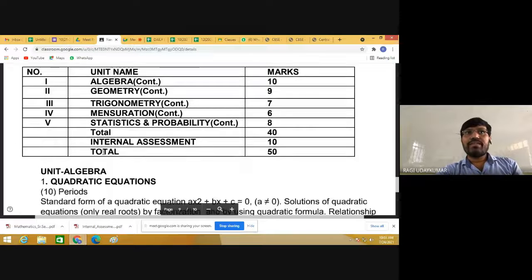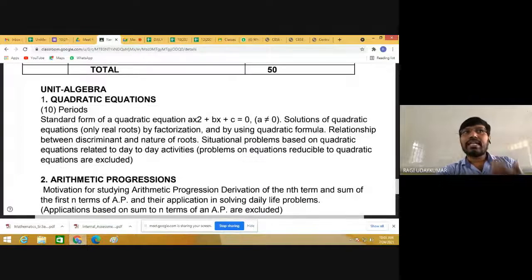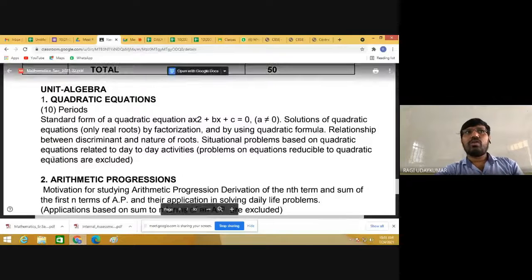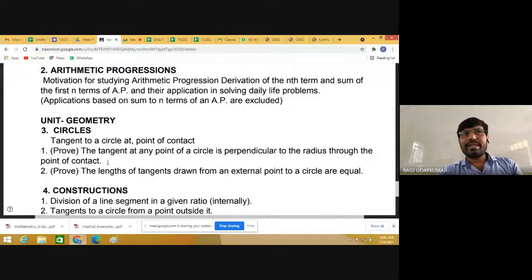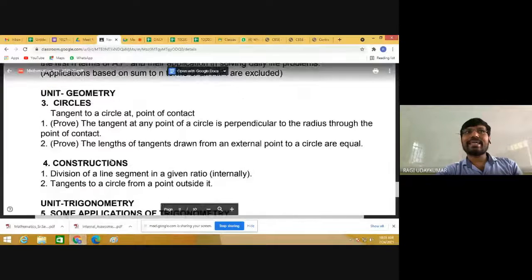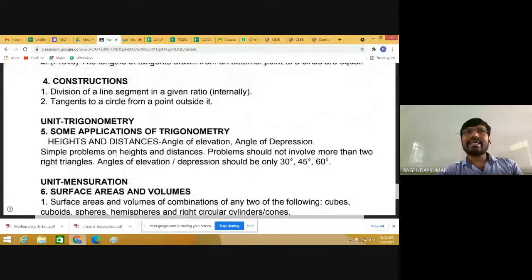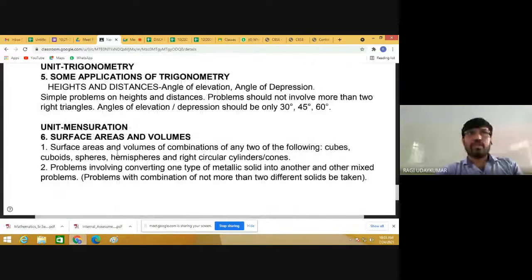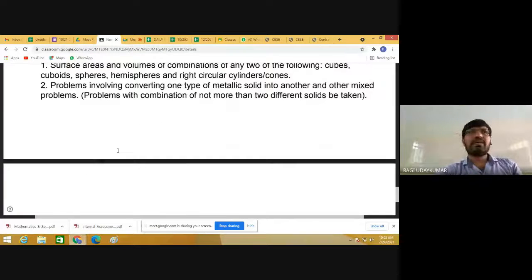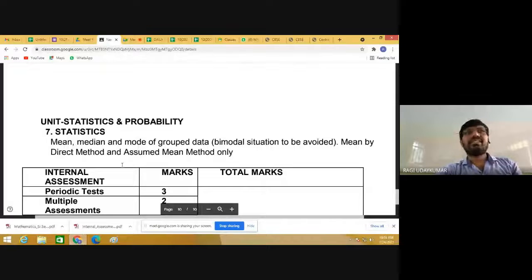Whenever you come to term 2, under the algebra unit, quadratic equations and arithmetic progression are given to you. Under geometry, circles, and constructions, and some applications of trigonometry is the 9th chapter in your textbook. And surface area and volumes is the 13th chapter, and the 14th chapter is statistics.